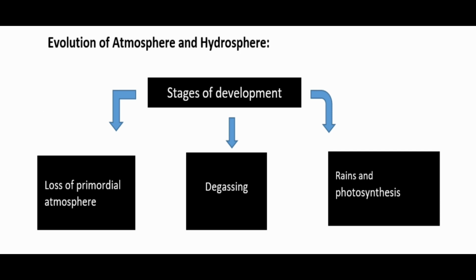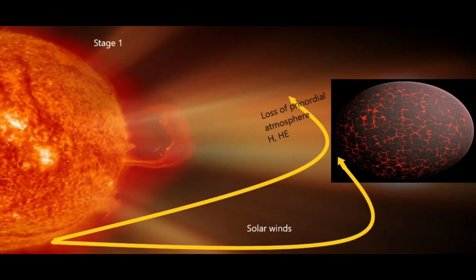Now we'll see the evolution of atmosphere and hydrosphere. In this we have three stages: loss of primordial atmosphere, degassing, rains, and photosynthesis. Now we'll discuss the first stage.